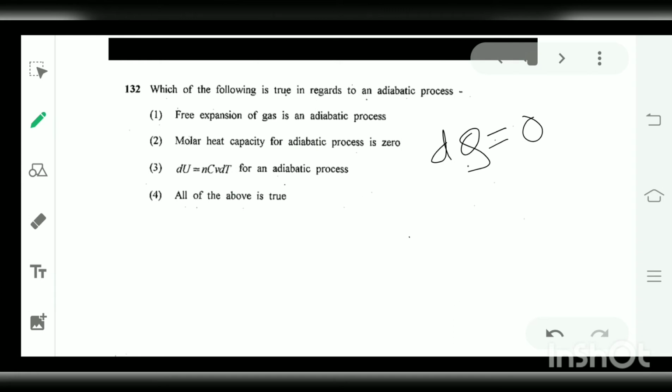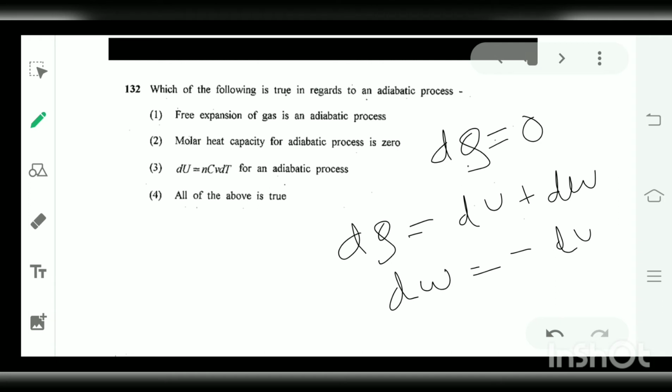From the first law of thermodynamics we know that dq equals du plus dw, so the work done is equal to minus du, because dq is equal to 0. And the gas will expand freely in an adiabatic process because no external work is done on the system, so the gas will expand and the system will do the work by itself.